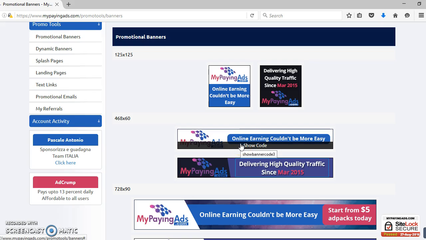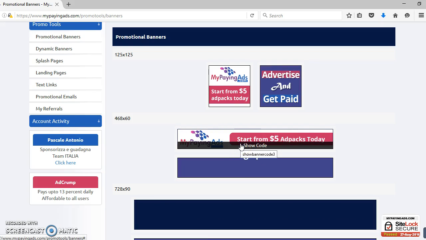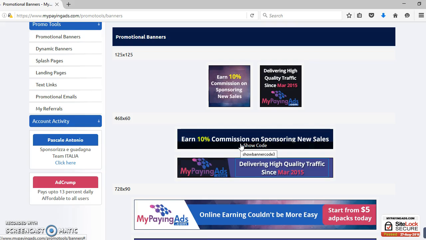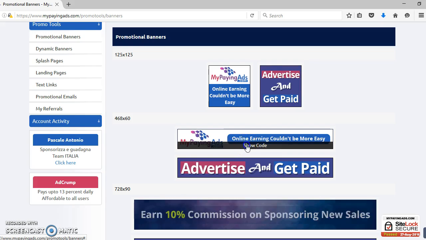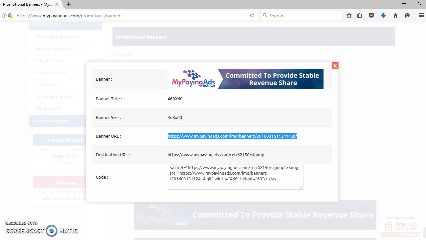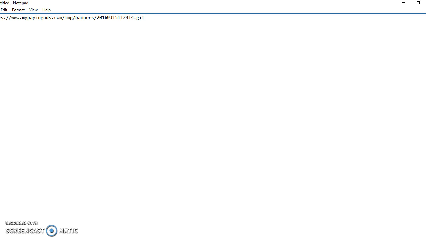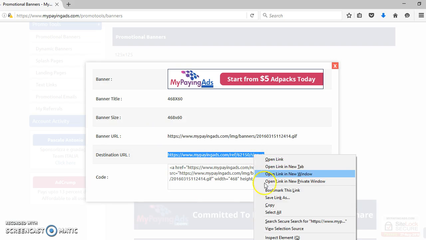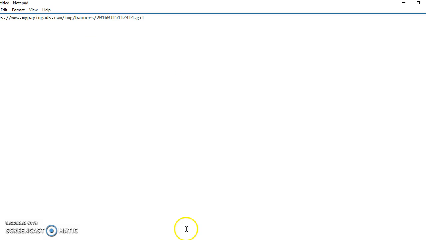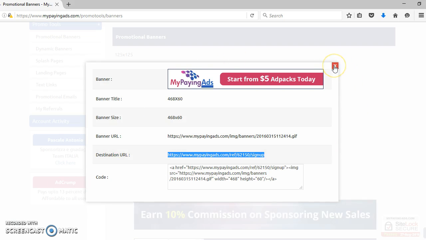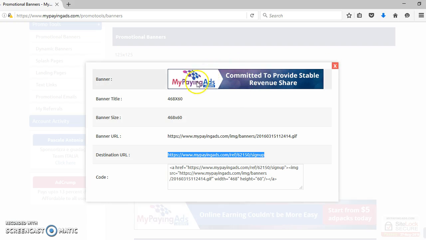These are the banner ads you can use to promote in your other websites if you have any. But for now, since you're new and you don't have any banner ad, you need a banner ad to place to buy advertising packages. So you come here, it says show code, copy this. This is your banner URL, this is your destination URL, which is your referral link. If somebody clicks that link, it will take them to your referral link. If they sign up, they'll be under you. So this is how the banner would look.